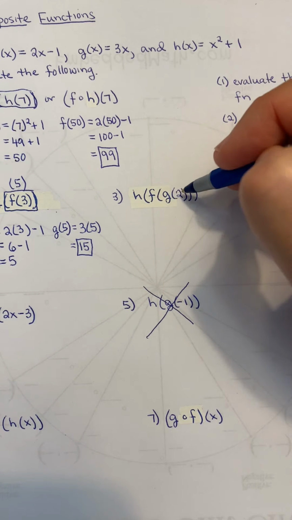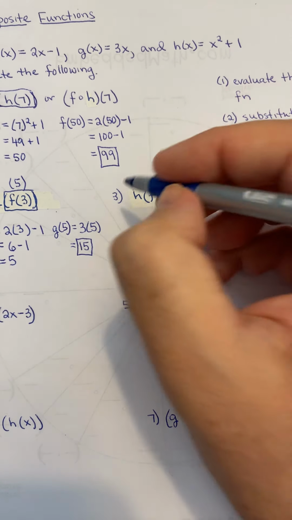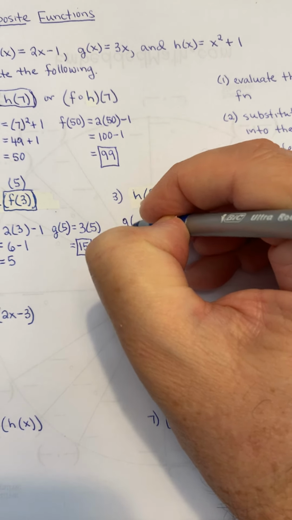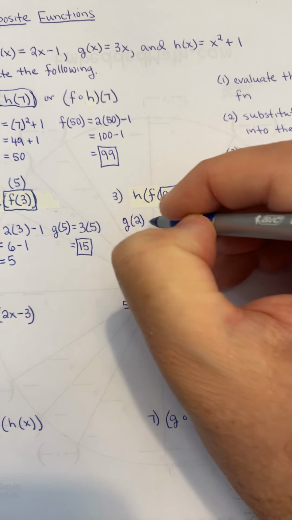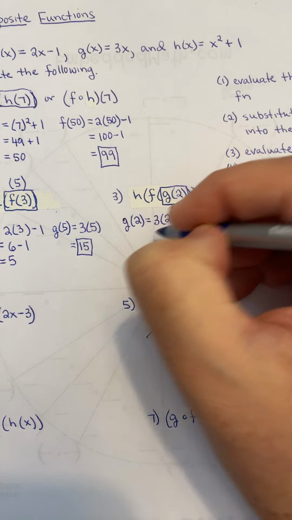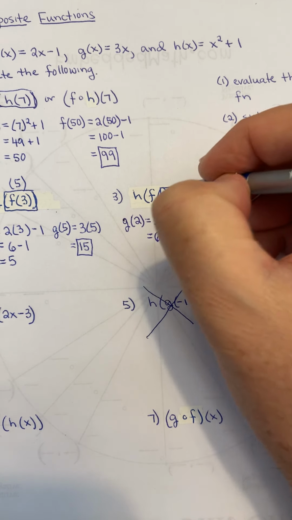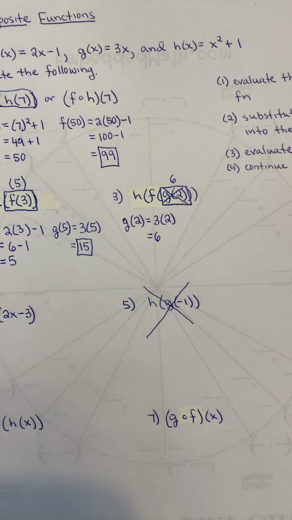This one, I'll always start inside here. So I'm going to evaluate the function g at 2. So wherever I see an x in the function g, I replace it with a 2. So that's 6. So this thing right here could be replaced with a 6 because they're the same.